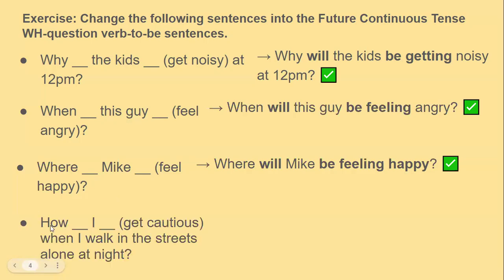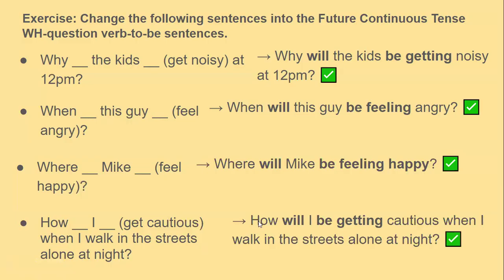Next up, how get I get cautious when I walk in the streets alone at night? After the WH question, how, which is looking for the method, the strategy, the system, we put will, and after the subject, we use be, and get needs to end with an ing to make it a gerund. The correct sentence thus becomes, how will I be getting cautious when I walk in the streets alone at night?